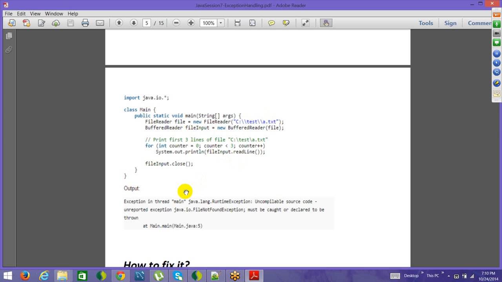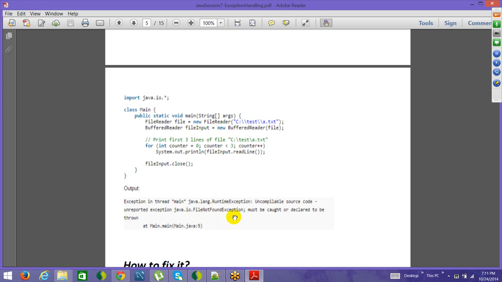So in that case you are getting an exception while running. While compiling there is no error, right? This is how the definition is. This is string, this is acceptable, everything is done. But when Java tries to run it and actually goes and tries to find this particular file in the disk, so it goes in the C drive inside the test folder and sees where is a.txt. It doesn't find it. It throws an exception, right? It throws an exception, file not found exception.